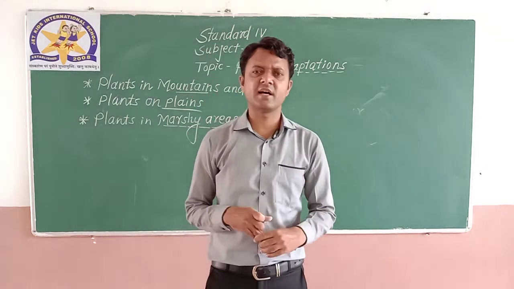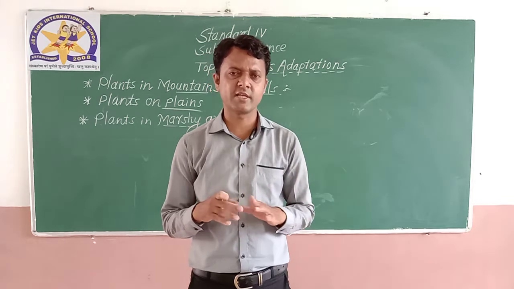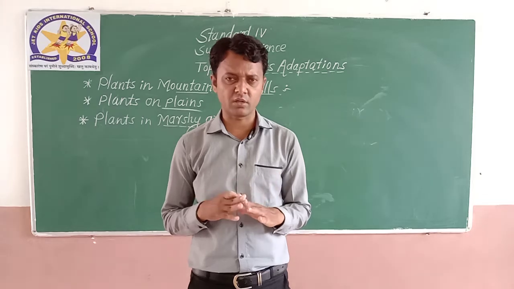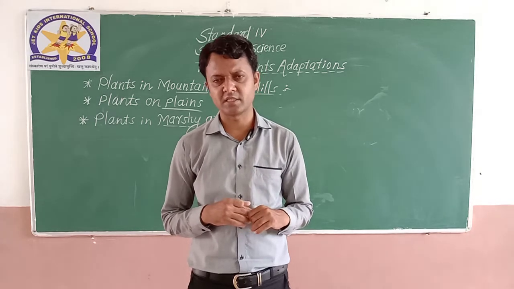Generally, marshy areas are covered with water. The surface of the land or the surface of the soil is covered in water. Water is always stored there, and that is called a marshy area.